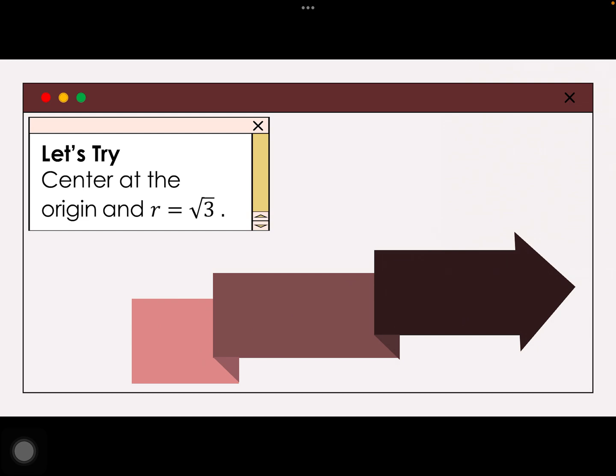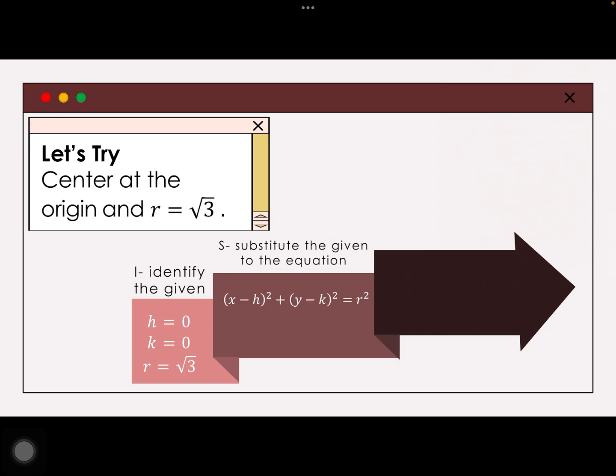O, try naman natin to. Wow! The center is at the origin, while the radius is square root of 3. Parang challenging naman mo. Bakit ako square root po yung radius? Pero wag tayong matakot. Start with the ISS. Identify the given. Origin is simply 0, 0 for the H and K. And R is square root of 3.